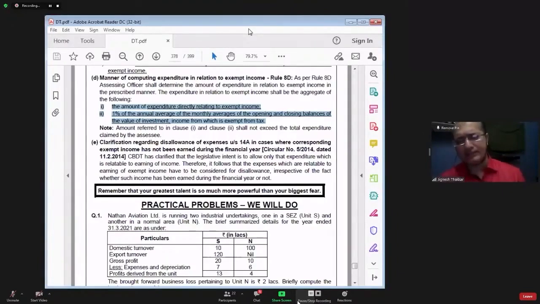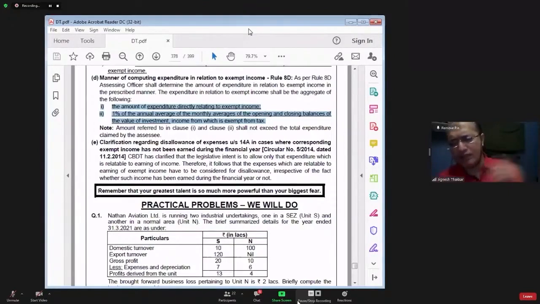So the government says you identify two things. Number one, expenditure which is exclusively incurred for earning the dividend income. For example, for investing money in shares, you might have taken some small amount of loan.